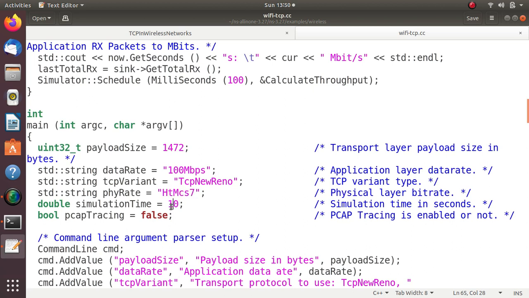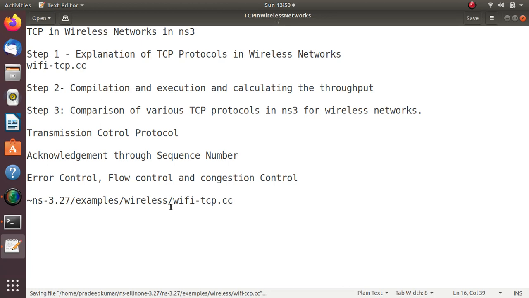In case you want to use various simulation times, like 10, 20, 30, 40, 50 up to 100 seconds for graph comparison, you can refer to this. As of now it is 10. And PCAP tracing: if you want to enable Wireshark tracing, let it be false here, which is given as false by default. In case you want to enable it, you can convert it into true, so that you will get some packet capture files that you can use.